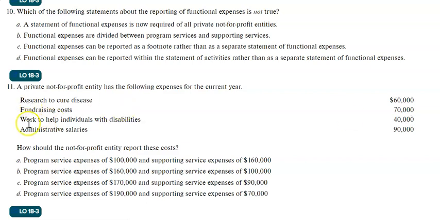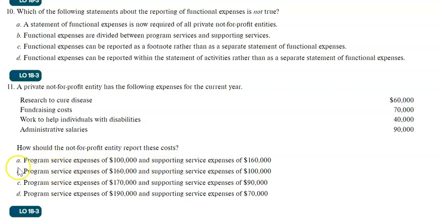Now the others will be supporting service: fundraising, administrative salaries that they pay. Those are not related to the mission, rather those are supporting activities. So if you add these, fundraising costs 70,000 and administrative salary 90,000, which is 160,000, that will be your supporting service expense.